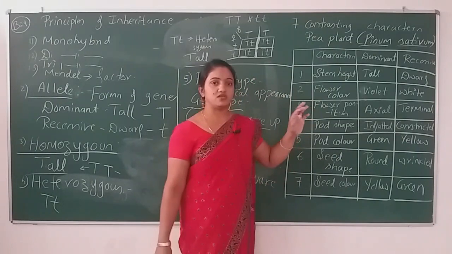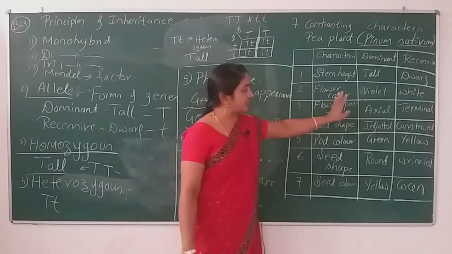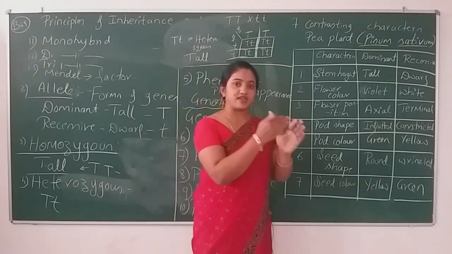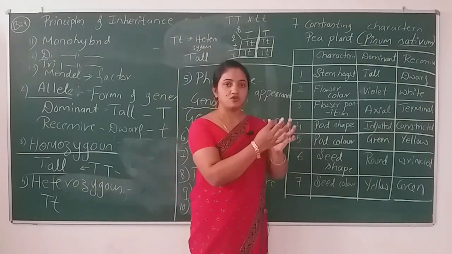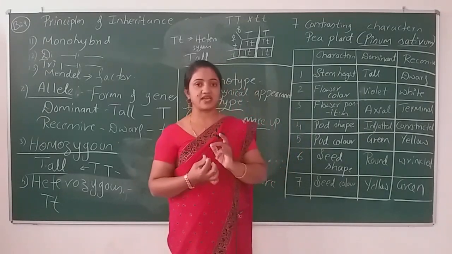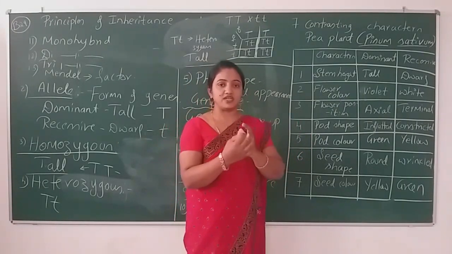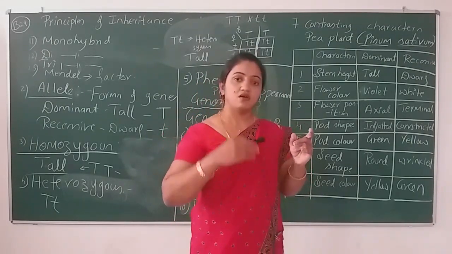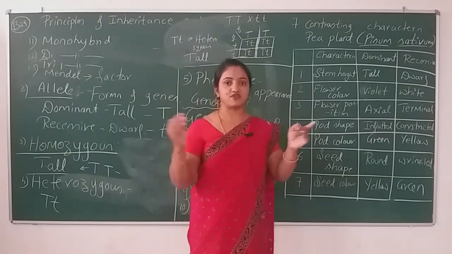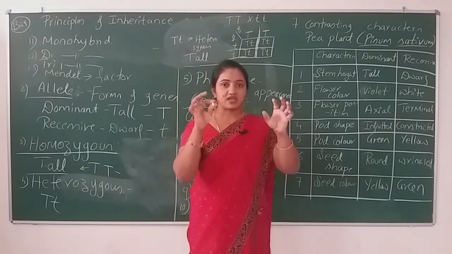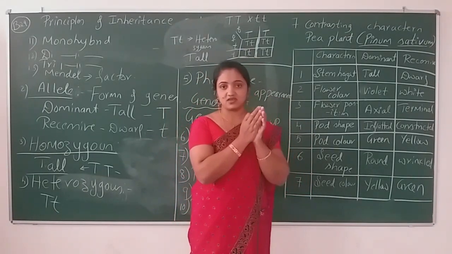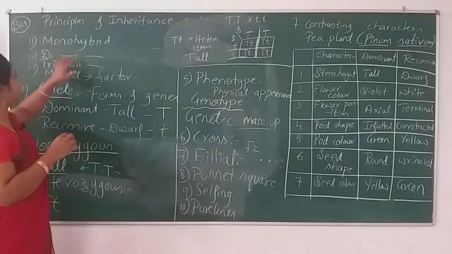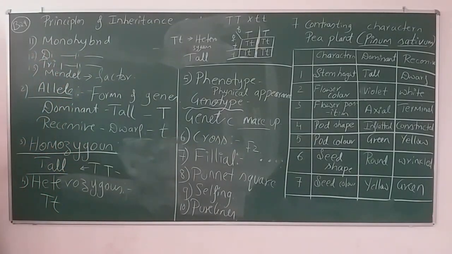We are not interested in flower color or any of the other characters. Concentrating on only one character, and to get the purity of that character, we start crossing the plants with the homozygous dominant or homozygous recessive, whichever it is, taking only one character. That process is known as monohybrid.